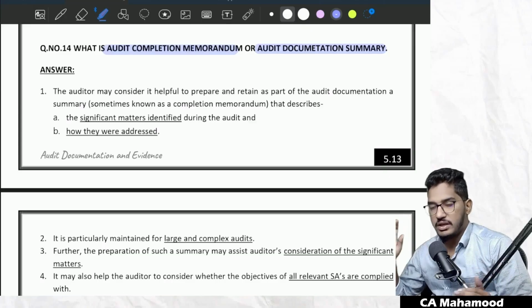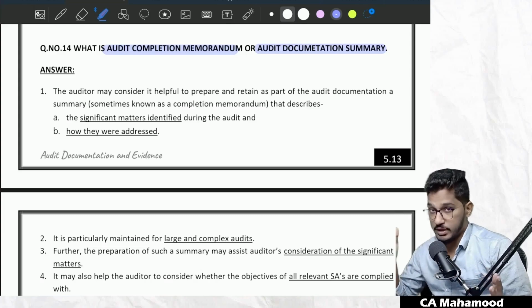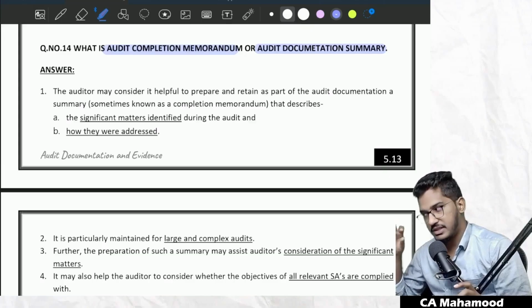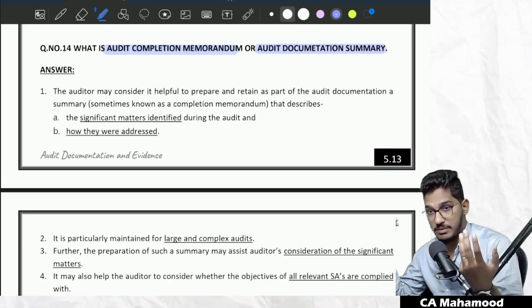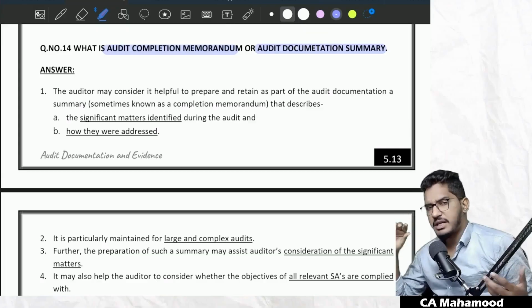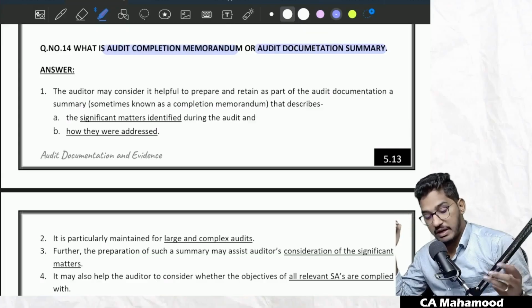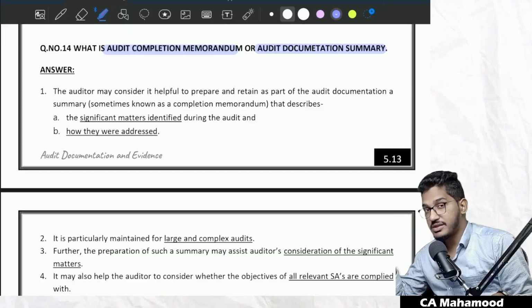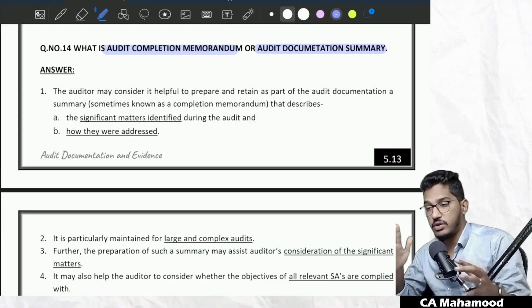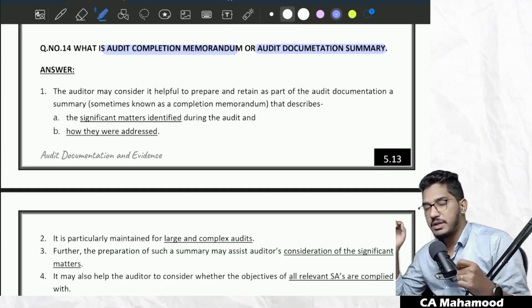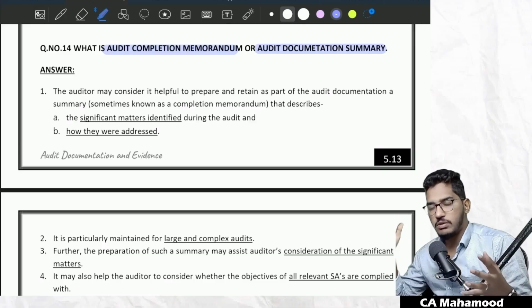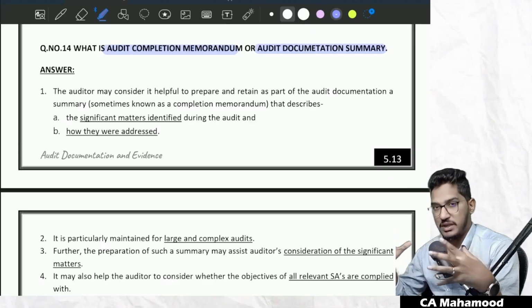See, generally, when you perform audit of big entities, the audit documentation is going to become very bulky. I have practically been associated with audits of some clients where for one single client, the audit documentation will run for 800, 900 or even sometimes 1000 pages. So generally in big audits, in large clients, the volume of the audit documentation will be very bulky.